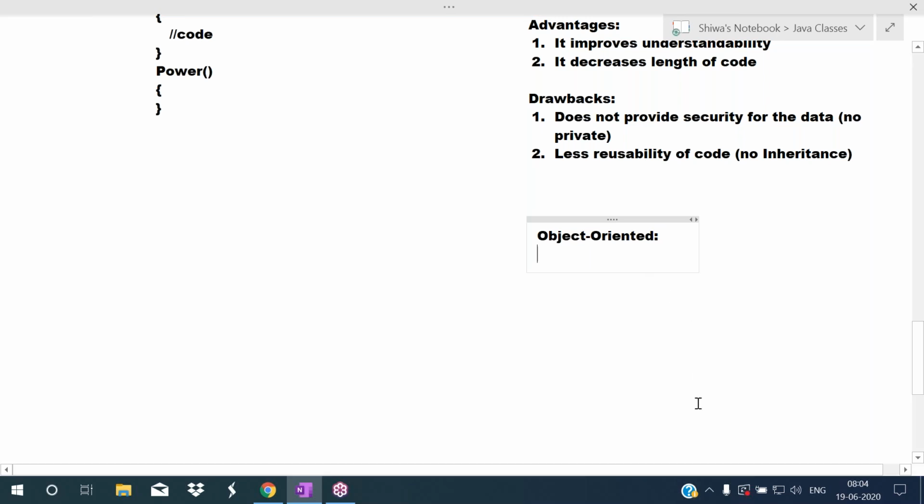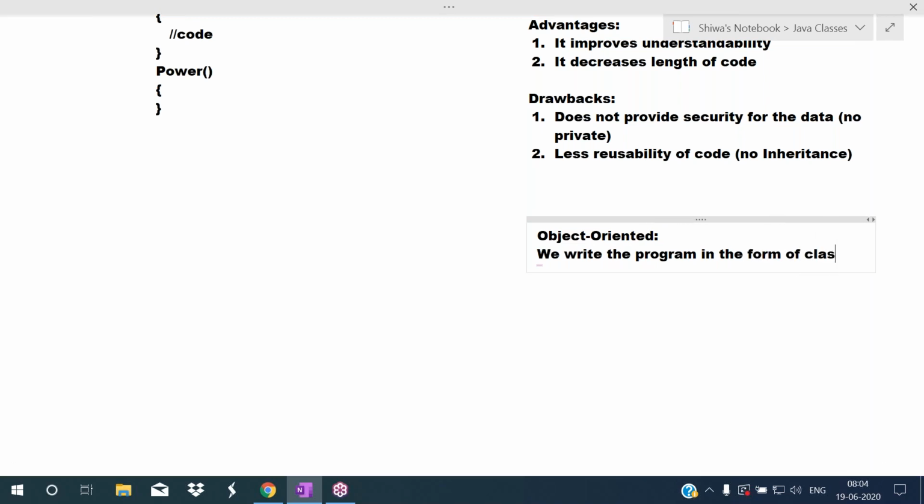See, object oriented approach. Then what is object oriented approach? In the object oriented approach, we write the program in the form of classes and objects. So here we are writing the program in the object oriented approach. We write the program in the form of classes and objects.